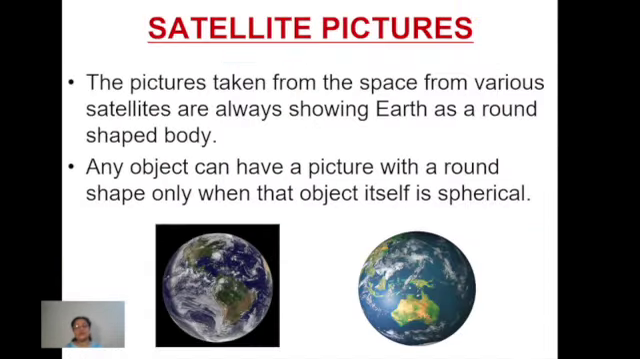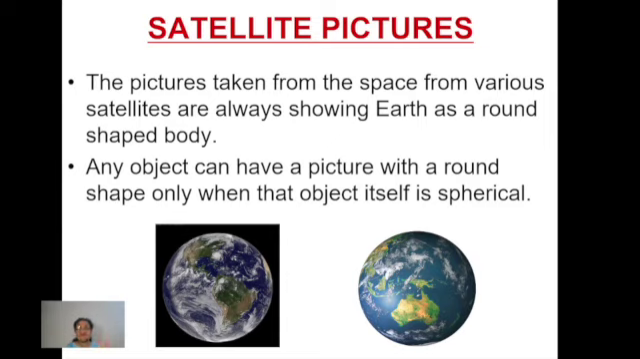Now let's talk about one more evidence. You must have heard about satellites, right? Artificial satellites I am talking of. Different countries have launched their own satellites for different purposes: education, communication facilities, research and various studies. Satellite pictures help a lot.